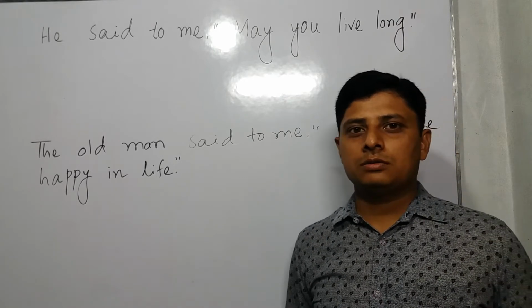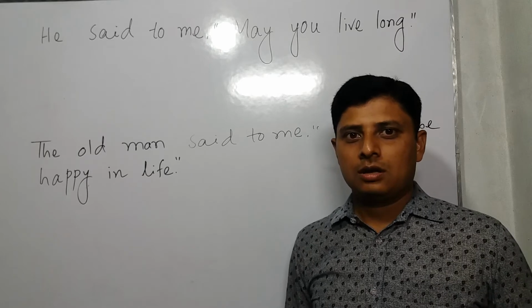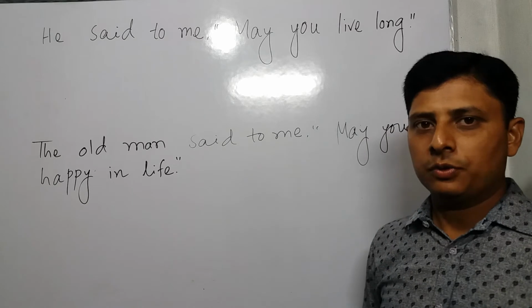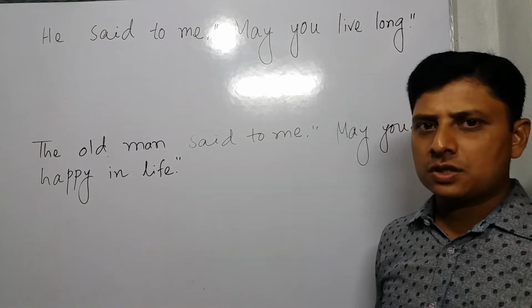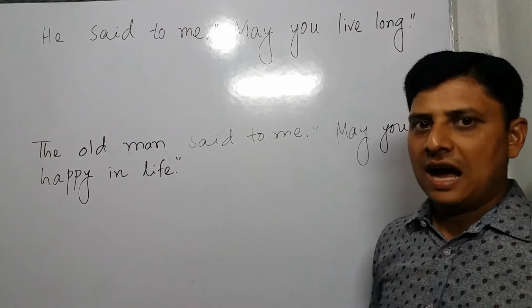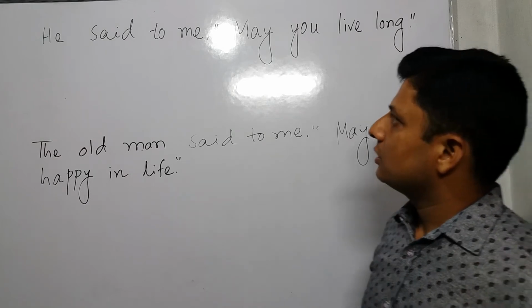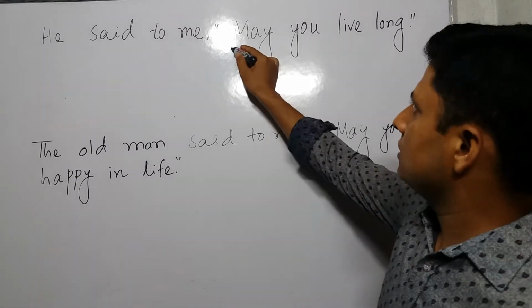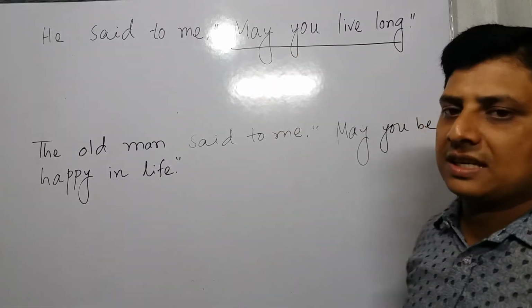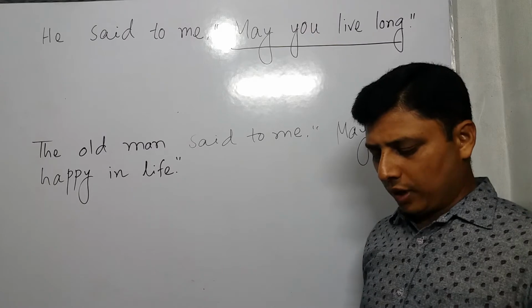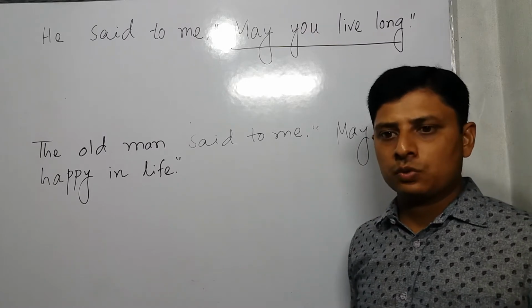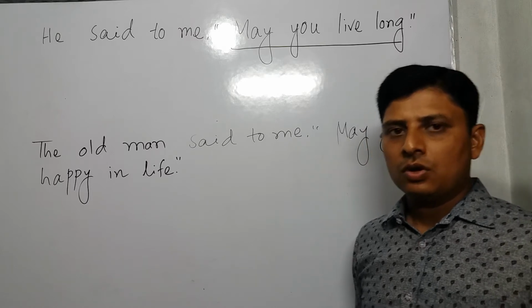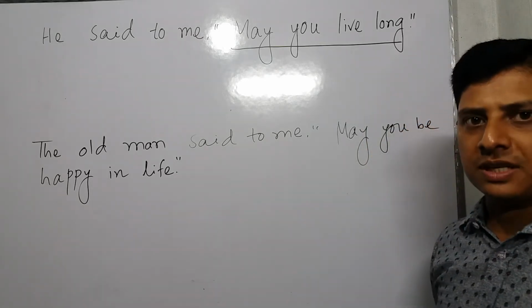Today, I would like to talk on narration. You can see the two sentences on the whiteboard. Can you guess which sentences they are? He said to me, "May you live long." Here it is. Which sentence is it? When a sentence refers to a prayer or wish, we call it an optative sentence.